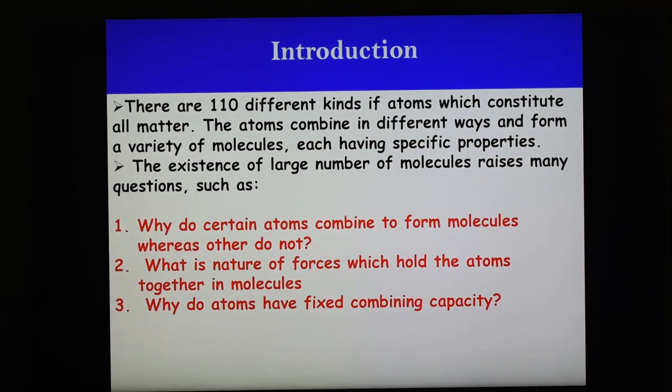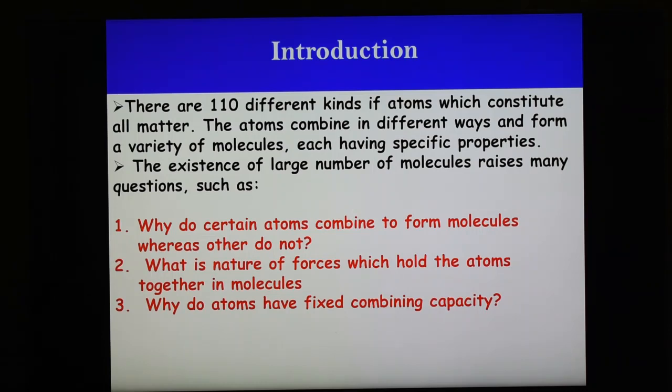There are 110 different kinds of atoms which constitute all matter. It is a well known fact that except for noble gases, no other element exists as independent atoms under ordinary conditions. Most of these atoms exist as molecules, which are clusters or aggregates of atoms of the same or different elements. The atoms combine in different ways and form a variety of molecules, each having specific properties.